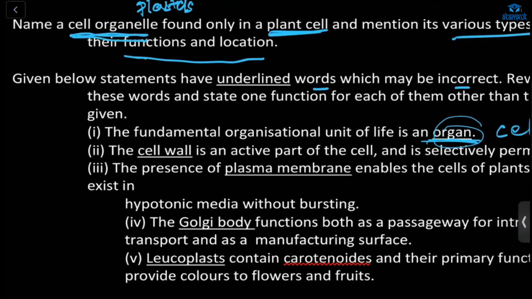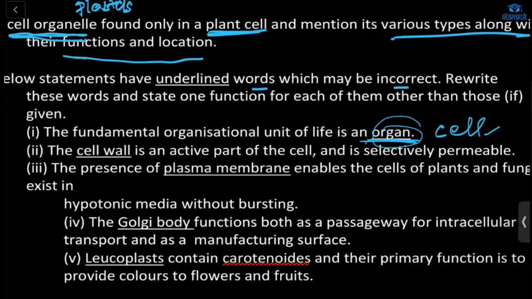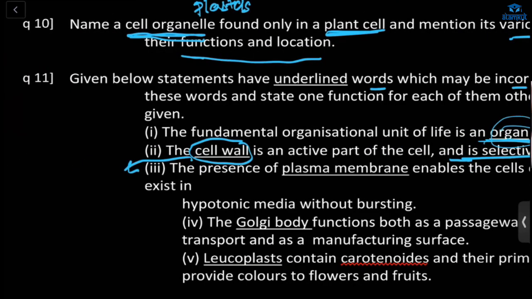Next one, let's see. The cell wall is an active part of cell and is selectively permeable. Is this correct? No, ma'am, it's incorrect. So what should be here? The cell membrane or plasma membrane is a biological membrane that separates the interior of the cell from the plasma. Yes.